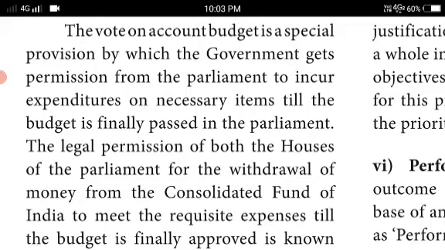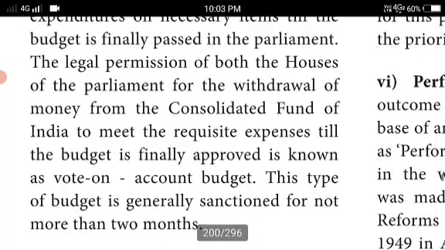For what? For incurring expenditure on necessary items till the budget is finally passed. So that is the legal permission of both the houses. What houses? Lok Sabha and Rajya Sabha. Both the houses of the parliament permit the withdrawal of money from the consolidated fund of India to meet the requisite expenses till the budget is finally approved, which is known as vote on account budget.